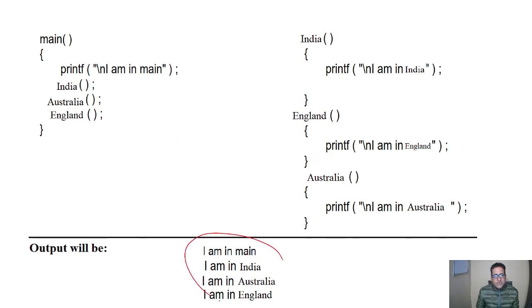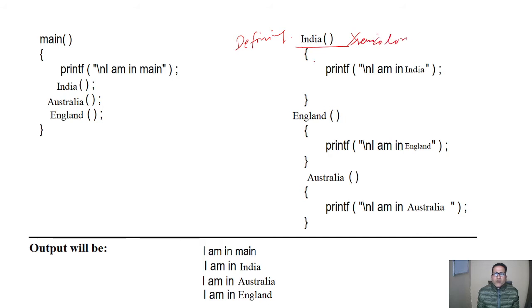We will have these outputs. So the point to be noted here is that when we call a function, we have to put a semicolon, and where we are defining a function, there is no semicolon. When we have defined India here, there is no semicolon.